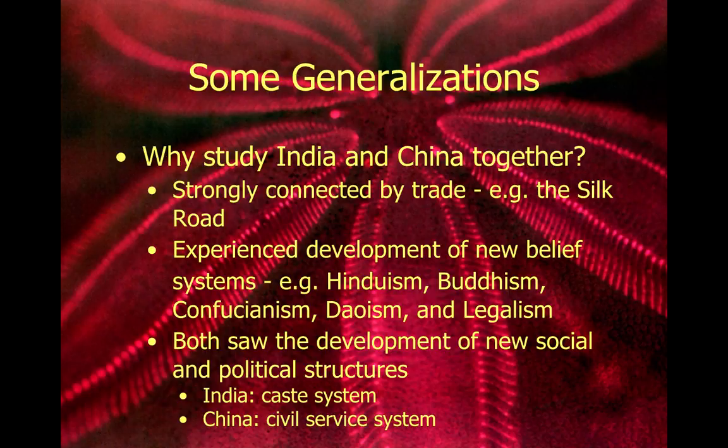And then we're also going to see that the social and political structures are going to evolve in the classical era in both India and China. The most significant evolution in the social structure in India would be the caste system, which definitely has long roots into future periods. The caste system is still in some ways apparent in India today, even if it's not technically part of the legal code. And then in China, we have the evolution of the civil service system in the classical era, and this still has significance today. And it definitely shapes many of the future Chinese dynasties.